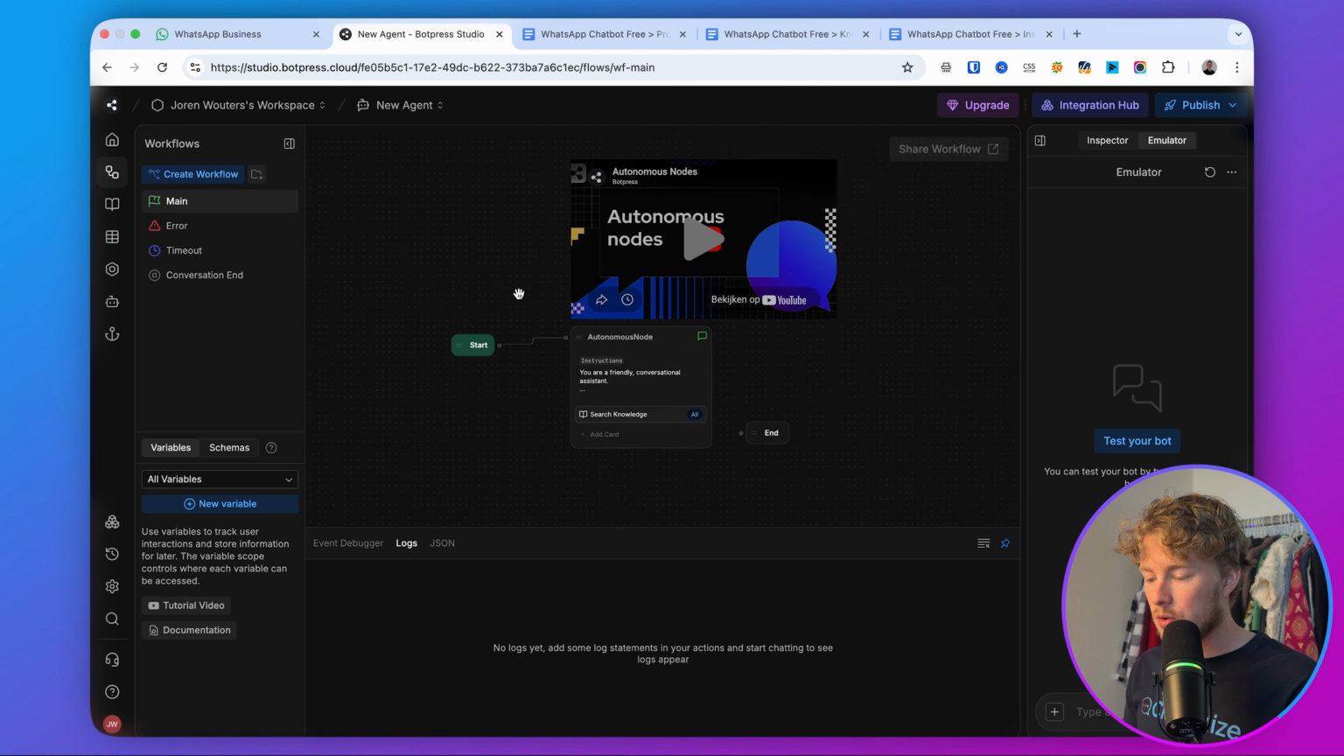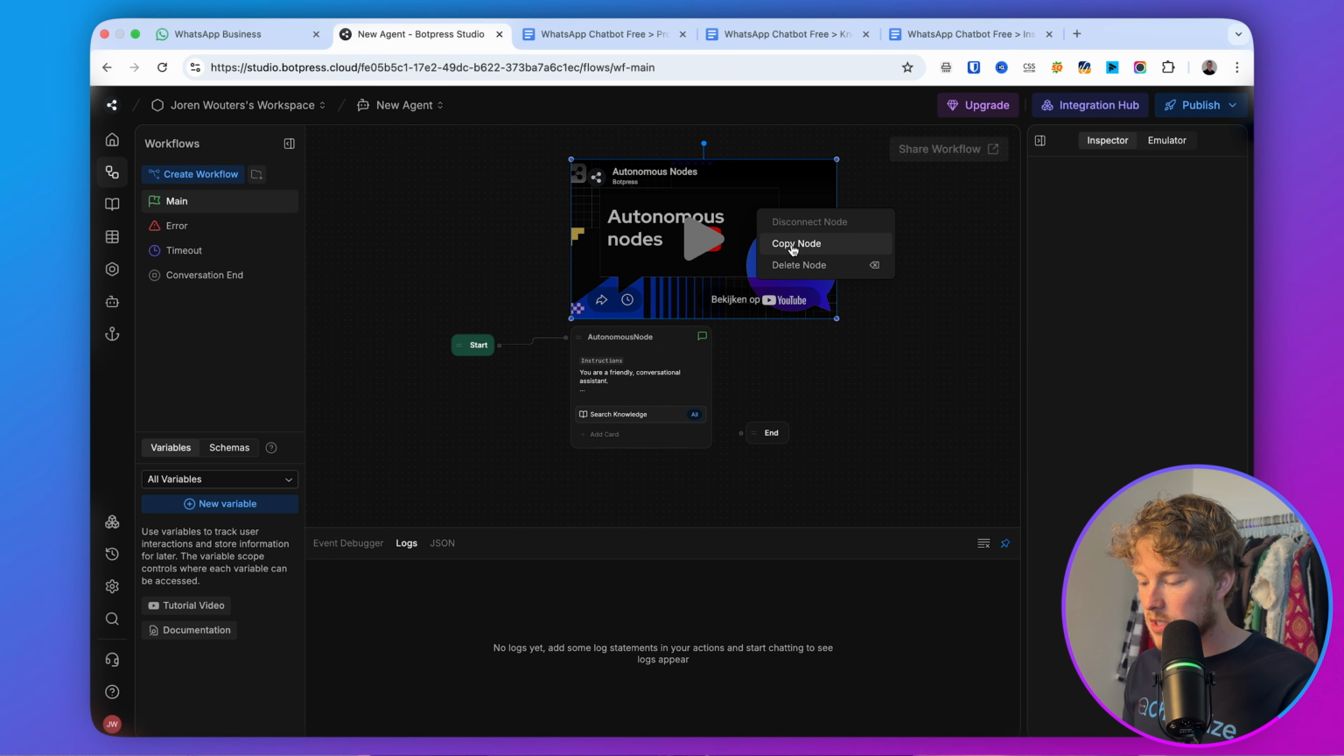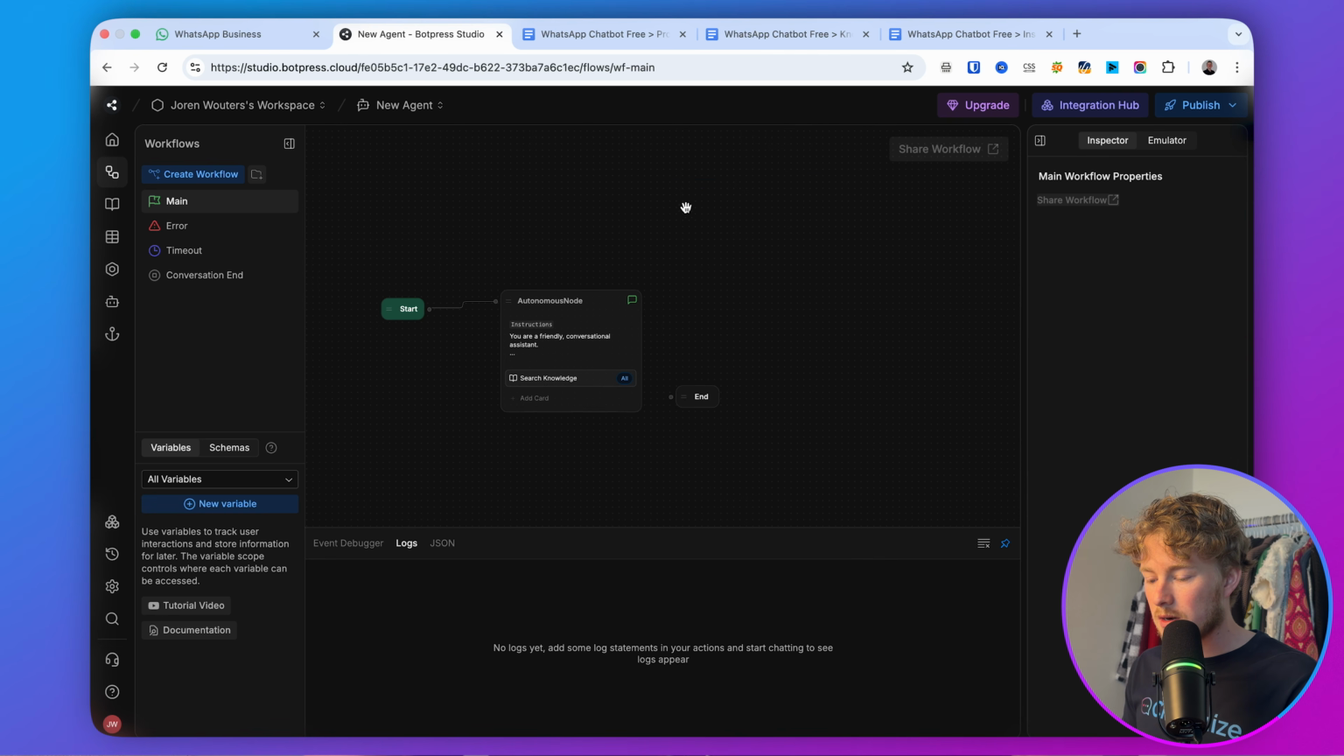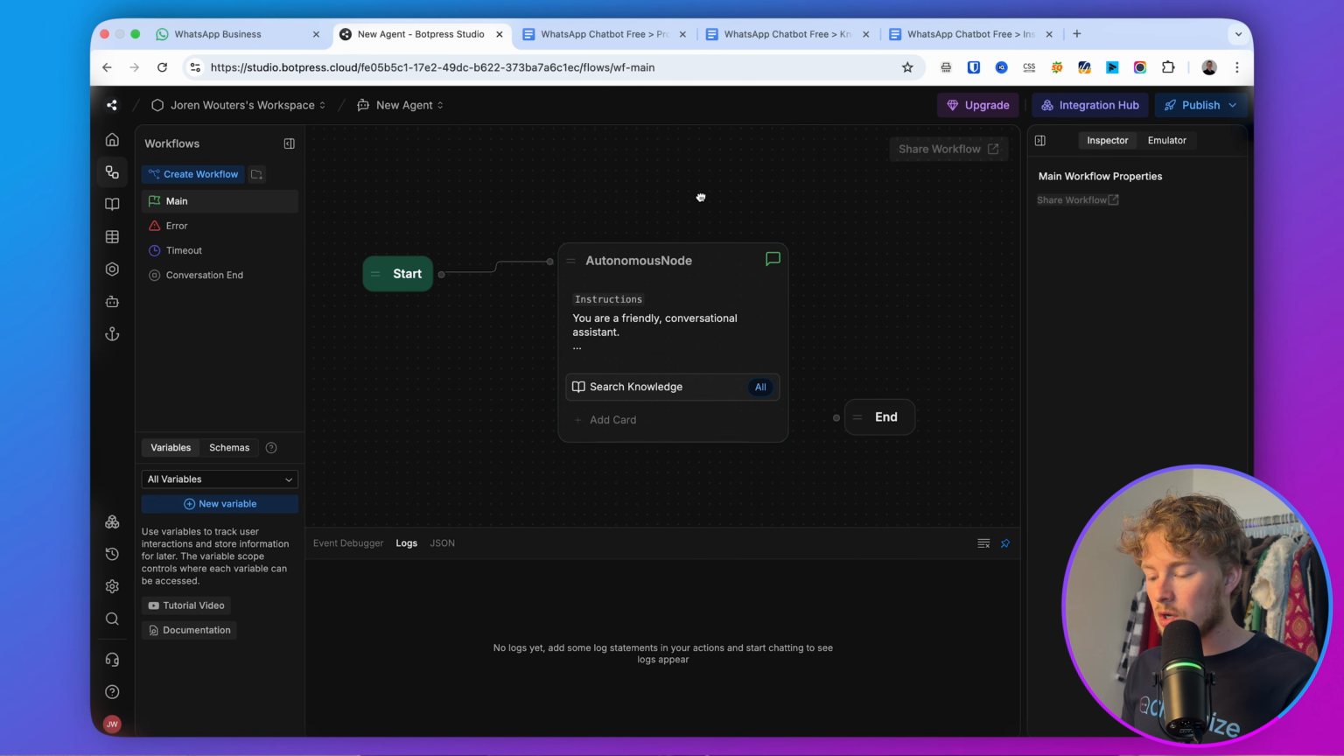So this main workflow now has this video. You can basically just delete this node so it's better. And then here we have the autonomous node. And that is what we will use in this tutorial. The autonomous node uses AI to make decisions, like what it should say or what tools it should use. And we only have to give it instructions, we need to give it some knowledge, and we add tools. Once it has that, it can follow a conversation script, it can answer any questions, and it can actually do stuff like booking appointments. So let's start with the instructions.